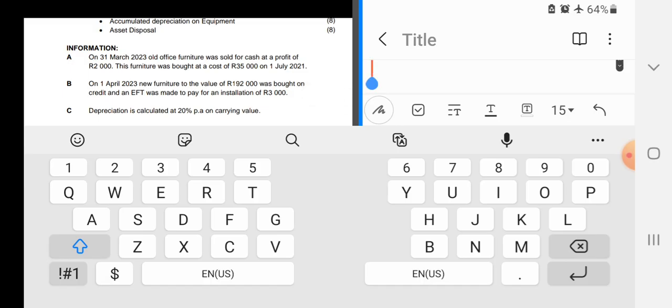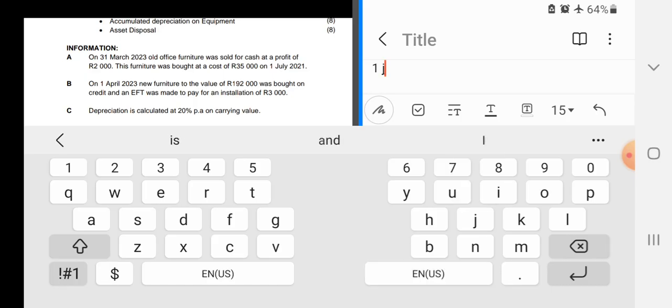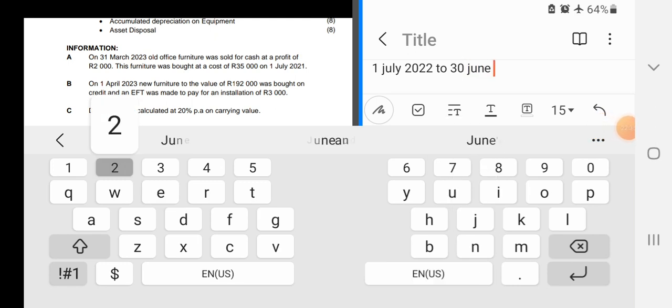This was bought in the current financial year, which started on the 1st of July 2022 to 30 June 2023.